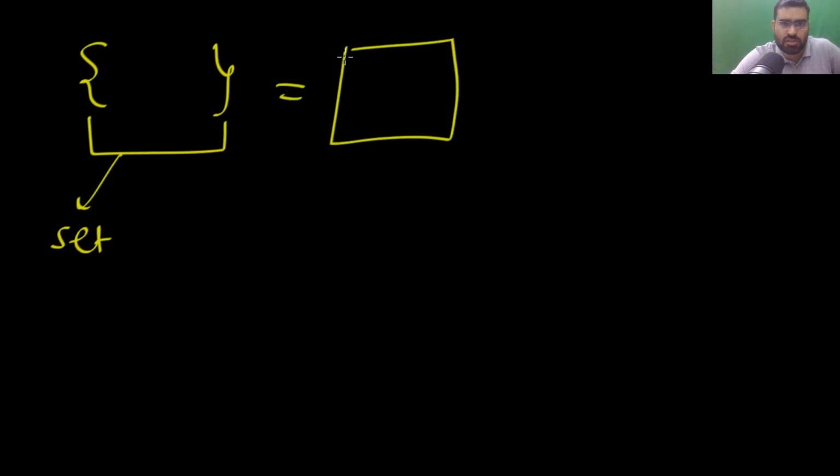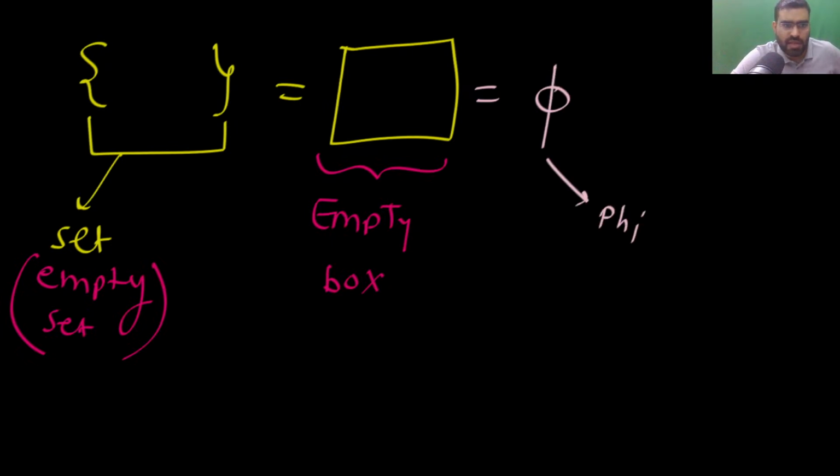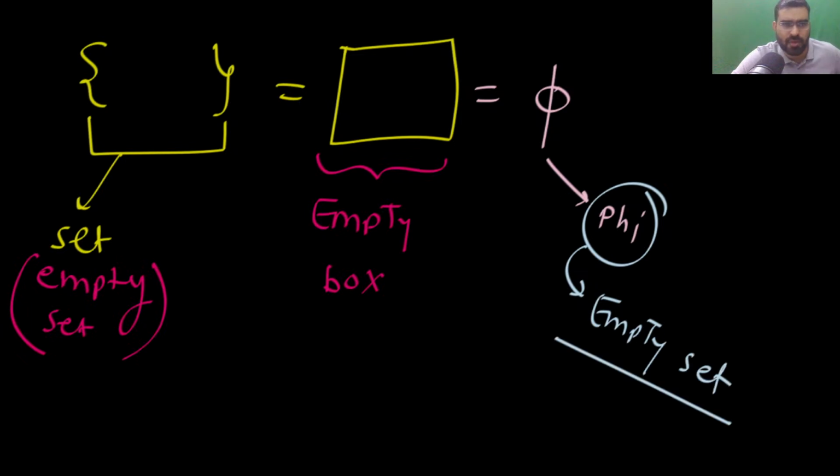So if your set is empty, this is your set. You can think of it as a box. In this box there is no element. It is like an empty box. This is a set which is empty. So you can see there is no element, and we denote this by the symbol phi. This symbol we call phi, and it simply means empty set. This empty box we denote by the symbol phi.